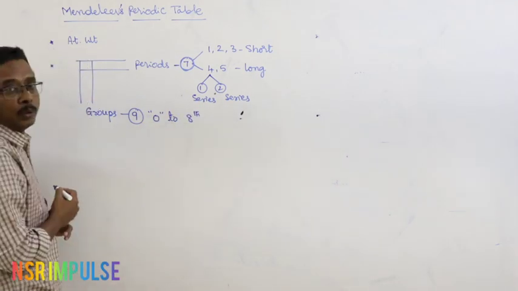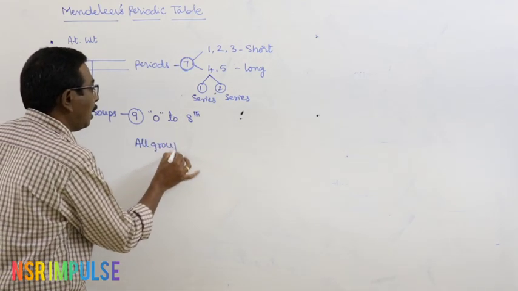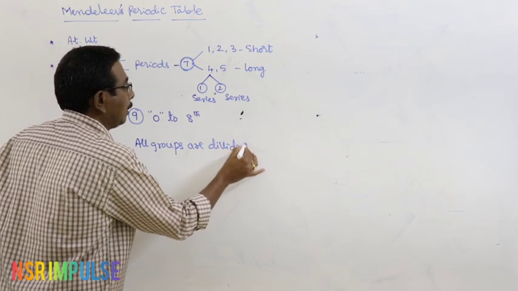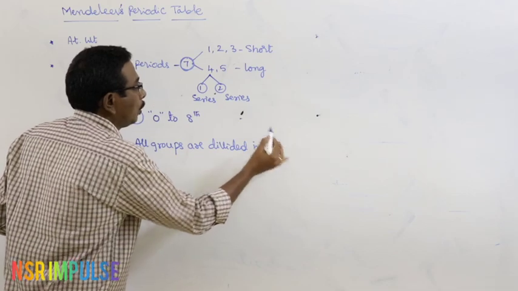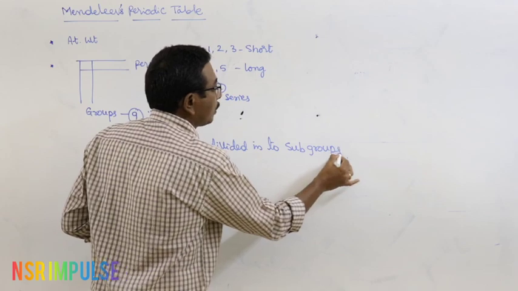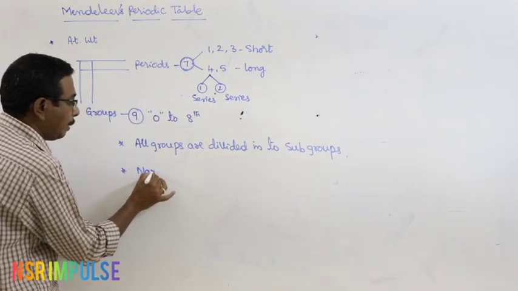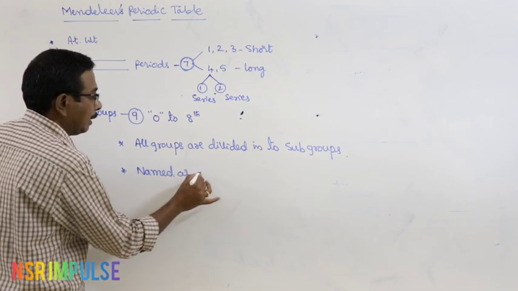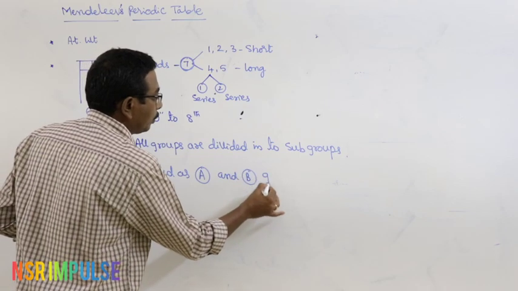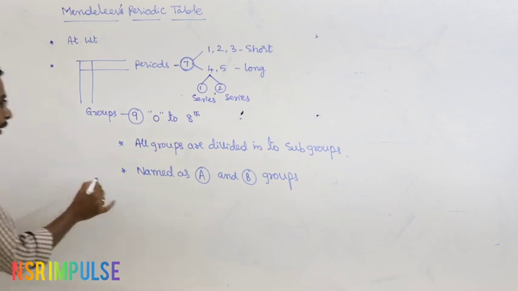Except 0 and 8th groups, the remaining all groups are divided into subgroups. And the subgroups are named as A and B groups.